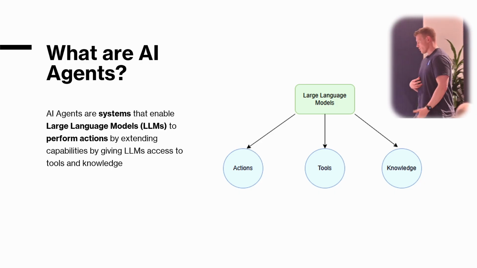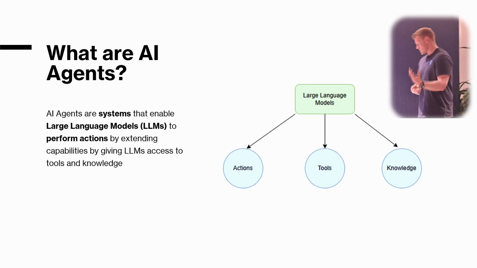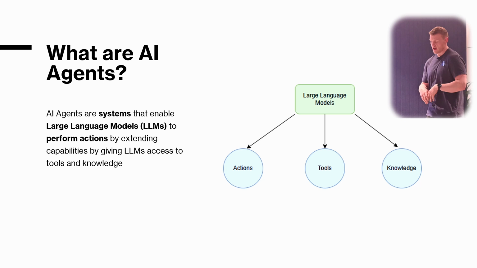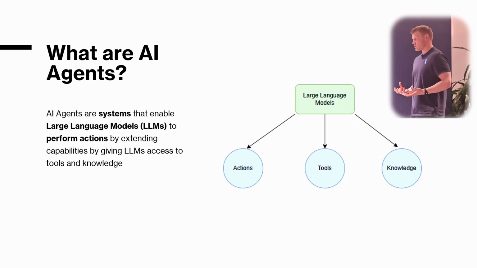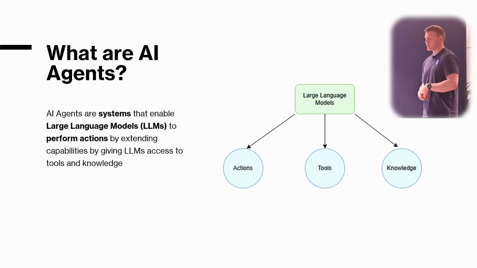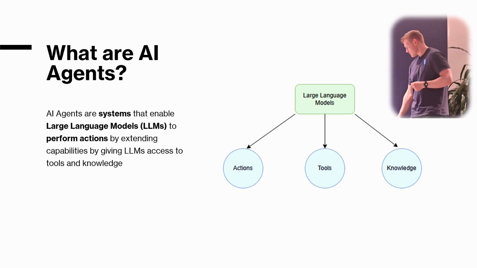They could do this by performing actions and accessing tools. You might think of an agent that has a tool that performs a send-email function or calls a particular API to go and do something. And there's also knowledge as well. So it might interact with a database, a file system on your local machine, etc.